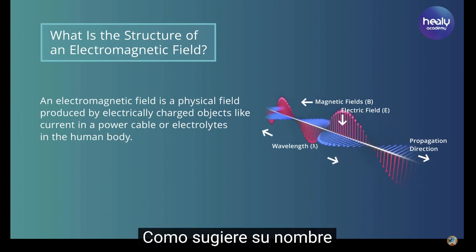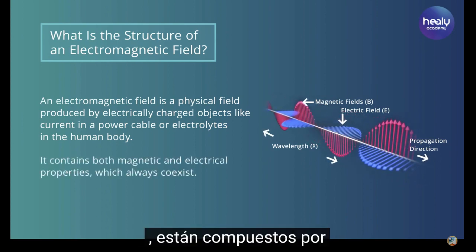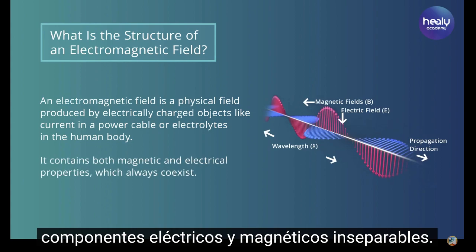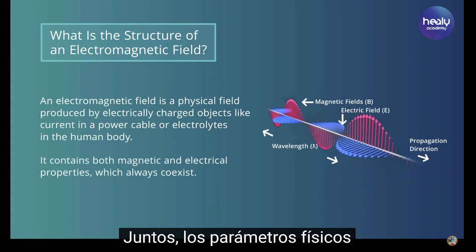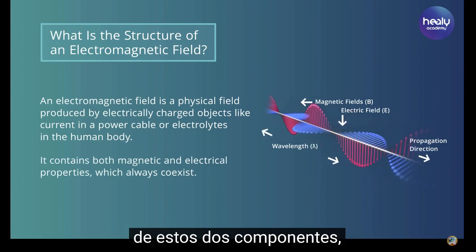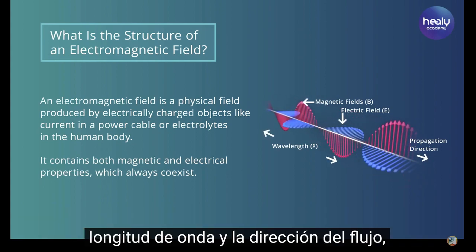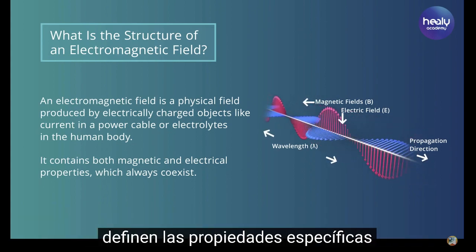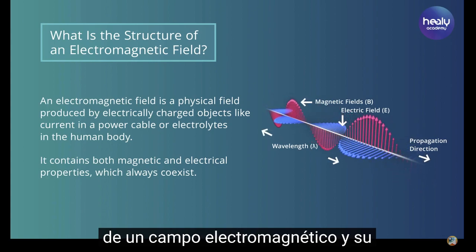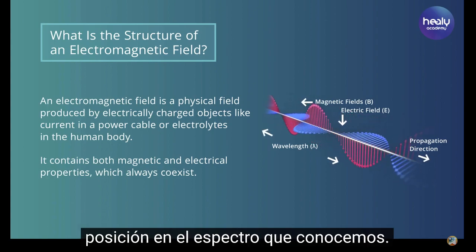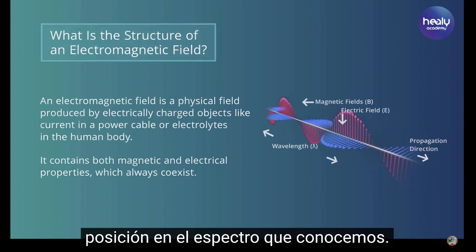As the name suggests, they are composed of inseparable electrical and magnetic components. Together, the physical parameters of these two components, for example, magnetic and electric field strength, wavelength, and flux direction, define the specific properties of an electromagnetic field and its position in the spectrum known to us.